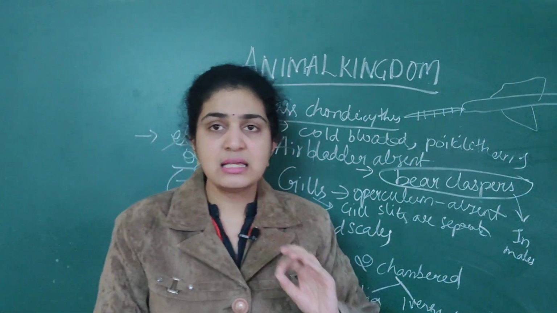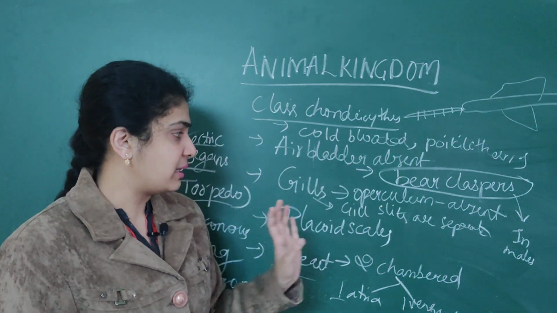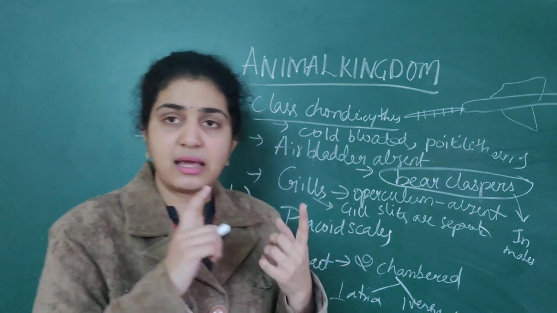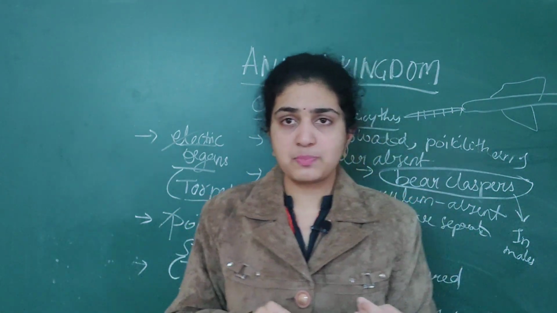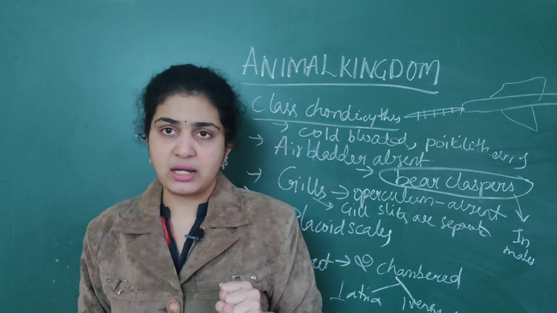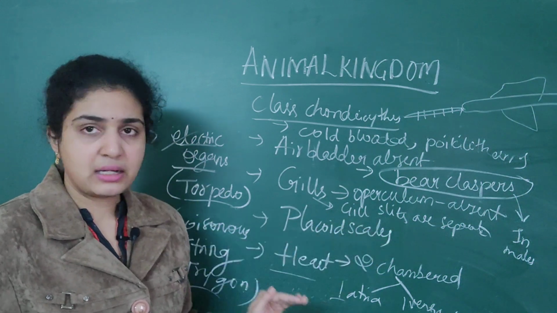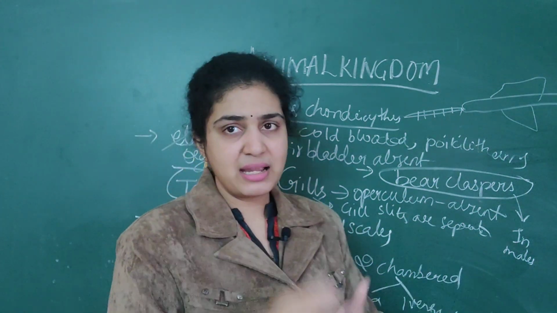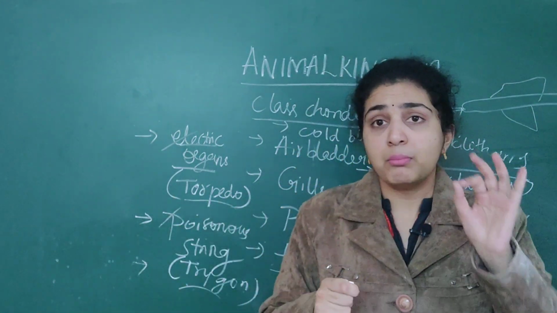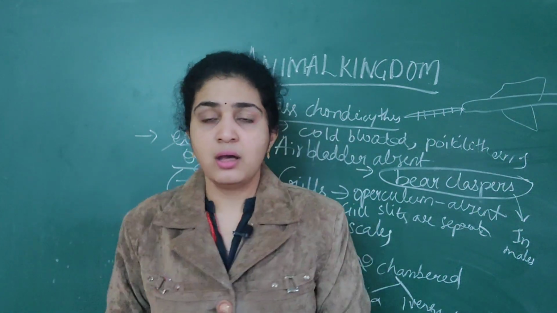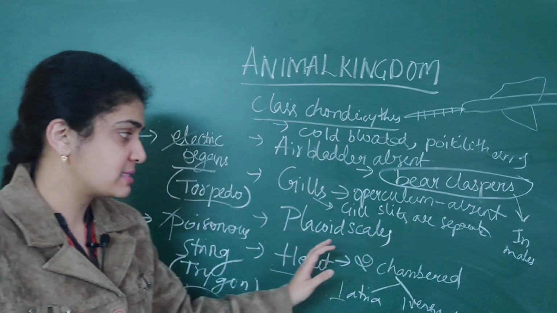Now, gills. Gill slits are separate. Operculum is also absent. Air bladder is absent. Only the notochord is present and it is persistent throughout life. Next, the body is covered by scales. We can obviously remember that the body is covered by scales because they are fishes. But what type of scales is very important. That is nothing but placoid scales.